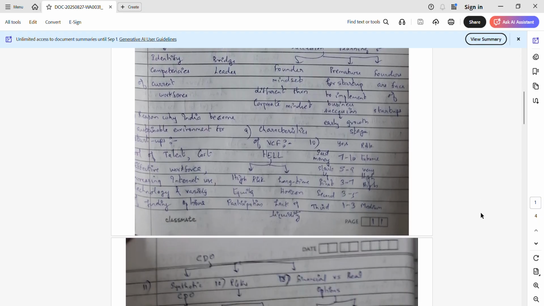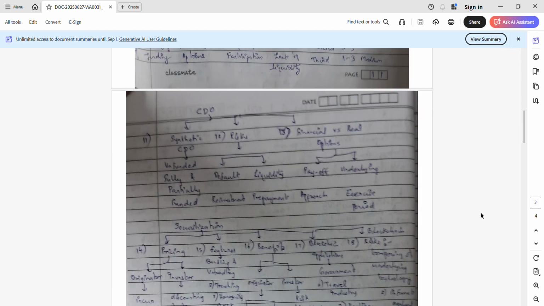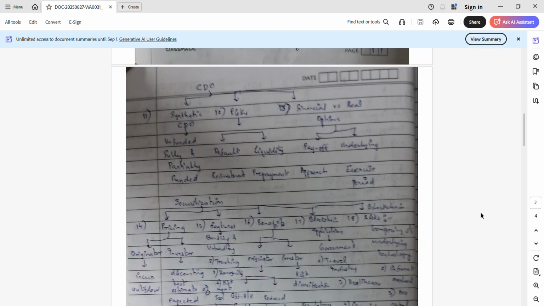So moving on to the next. Next one is CDO, very important, the collateralized debt obligation. So what are the types of synthetic CDO? Unfunded, fully funded and partially funded. What are the types of risk involved? Default risk, reinvestment risk, liquidity risk, and prepayment risk are the various risks involved in CDO.